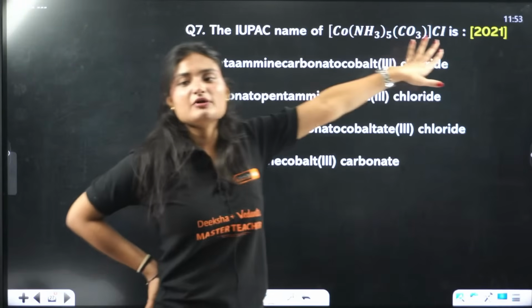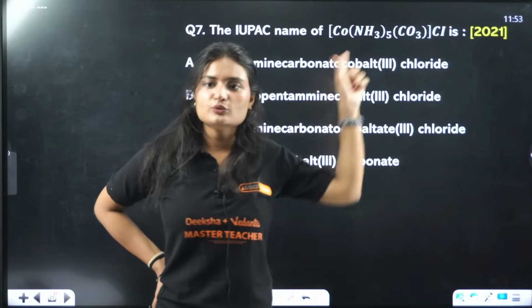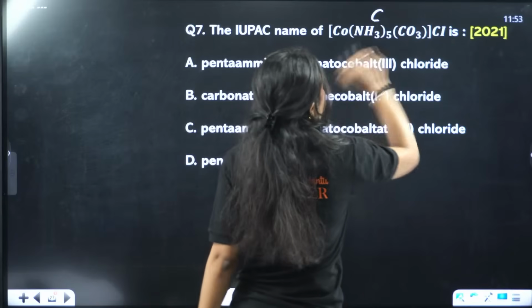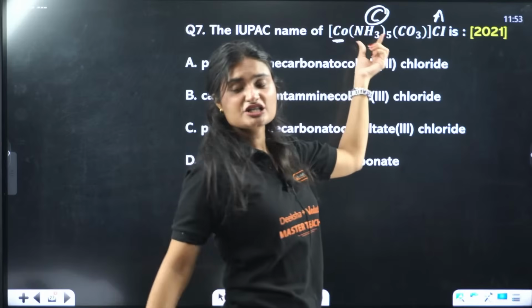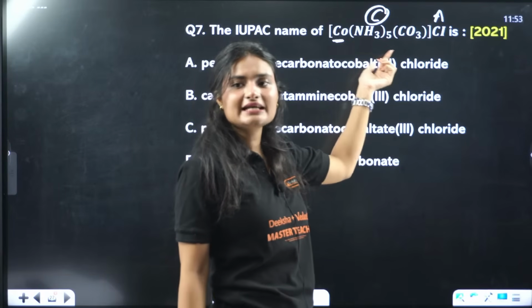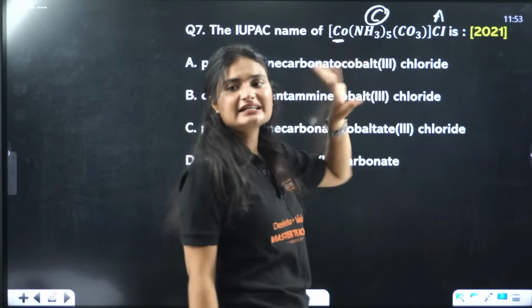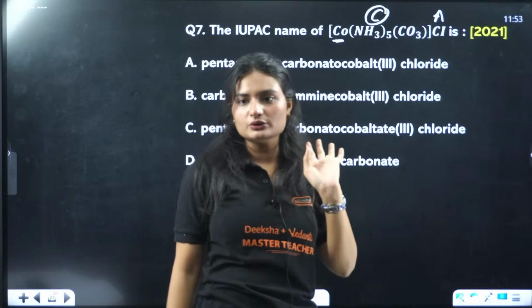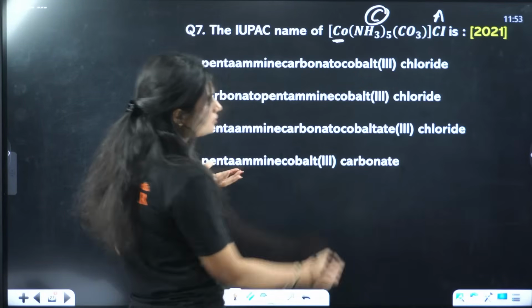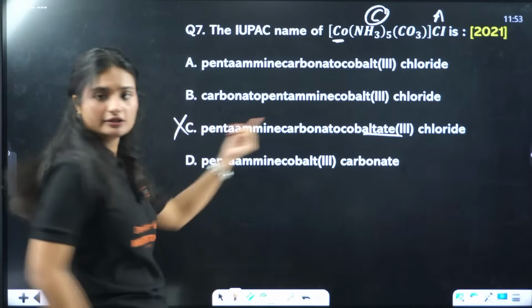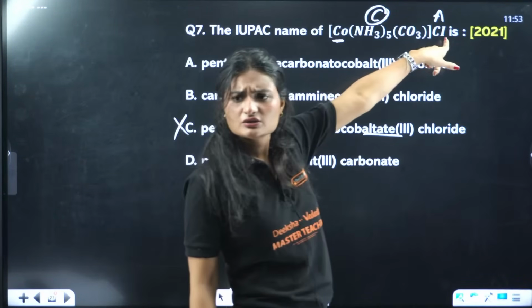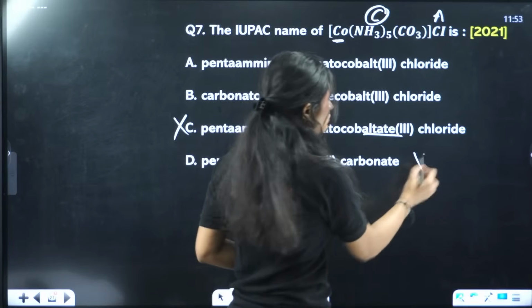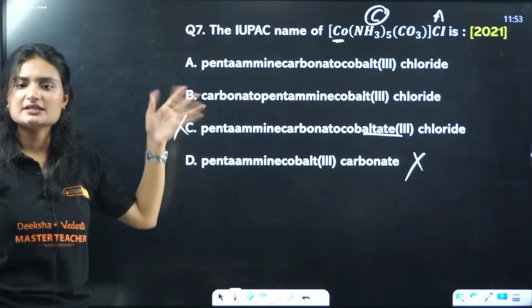The IUPAC name of this complex, very easy. What is this? It is the part of cation and it is the part of anion. So if your coordination sphere is part of cation, the metal name will remain same. You won't write ate at the end. It will be cobalt only. I see some options here. Cobaltate. This is incorrect. Already incorrect. Okay. Carbonate. The anion is chloride, no? Not carbonate. So this is also incorrect. Two options eliminated instantly.